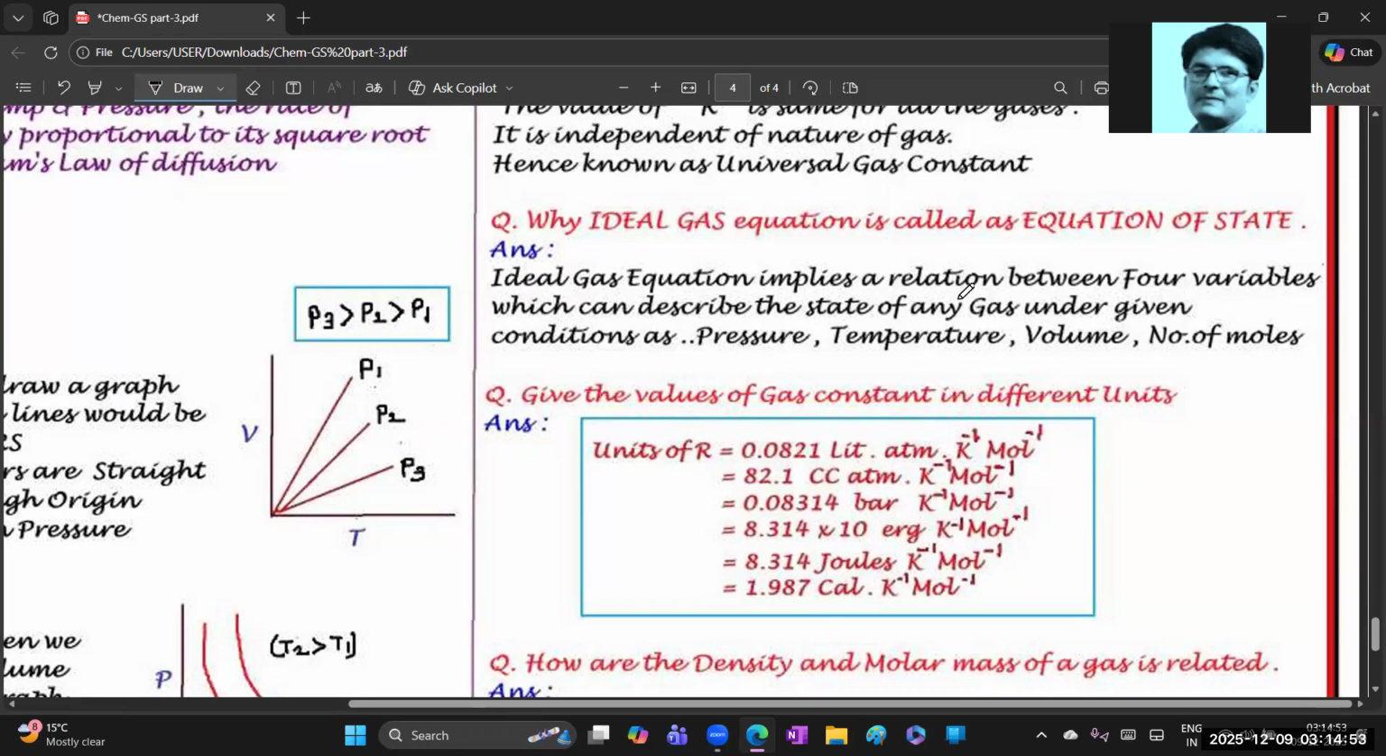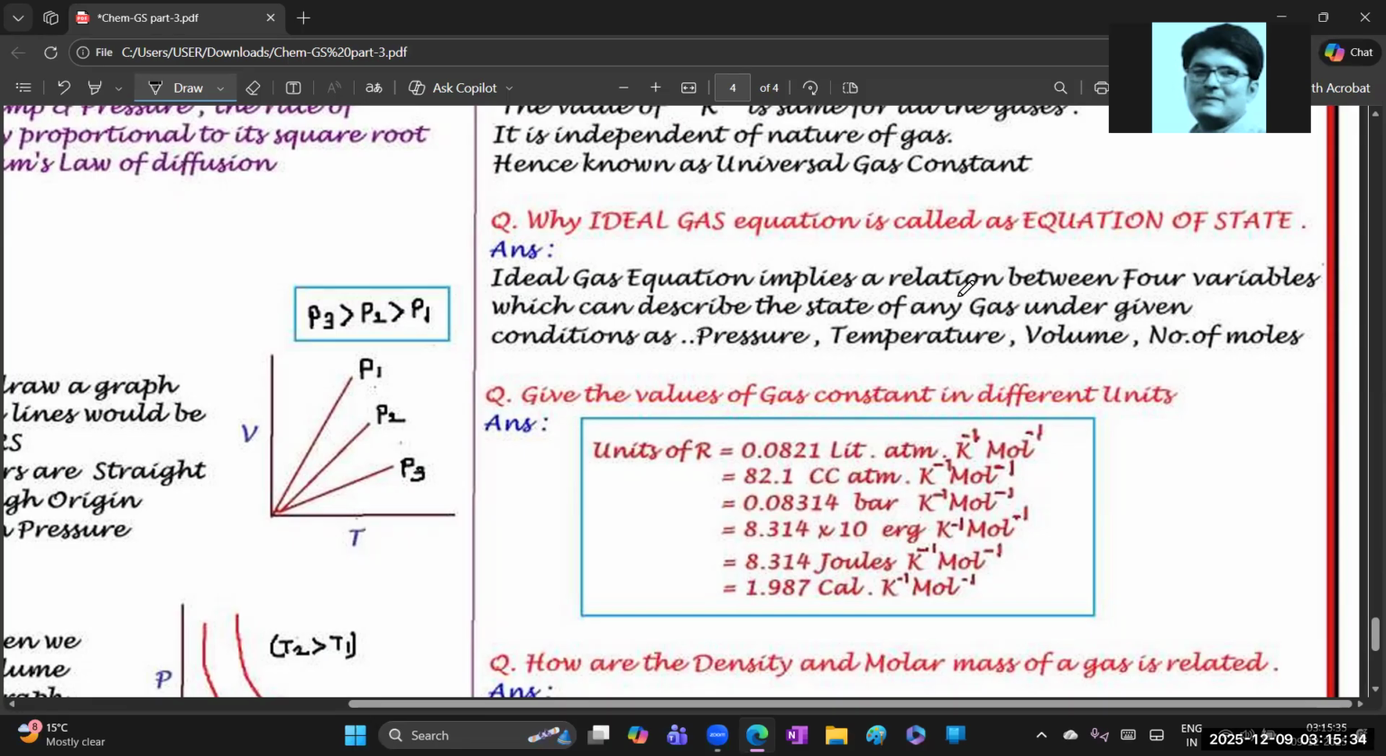Pressure, temperature, volume and number of moles. On this state, we can just say there is a relation between them. So why is the ideal gas equation called the equation of state? The ideal gas equation mainly explains or implies a relation between four variables, which can describe the state of any gas under the given conditions. They are pressure, temperature, volume, and number of moles.